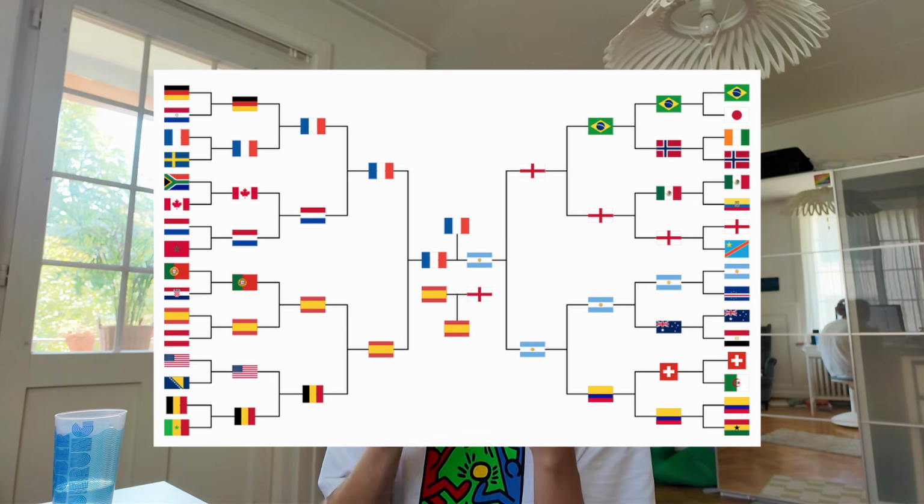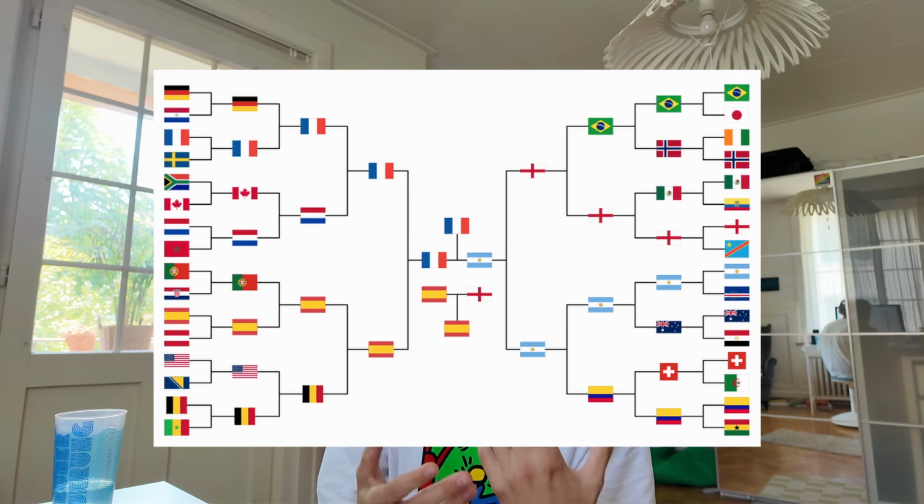And this website then predicts, based on the strengths you put in, what's going to happen in the knockout stage. So the first thing this website shows is a prediction of a bracket that would result if stronger teams would always beat the weaker team.